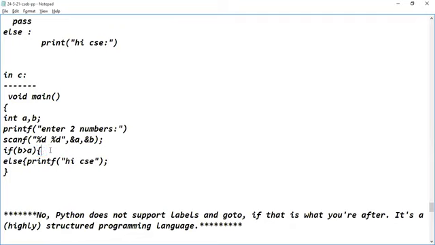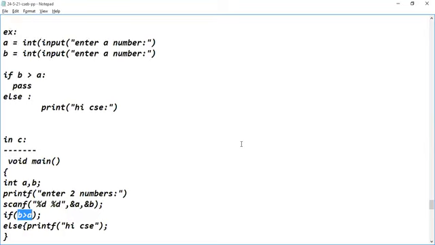Or else simply I can write a semicolon here. That's it. If I mention a semicolon here, what happens internally? If B is greater than A, and this condition is satisfied, there is nothing to execute. Nothing will be done. Are you understanding? Yes, sir. Are you able to follow or not? Yes, sir.